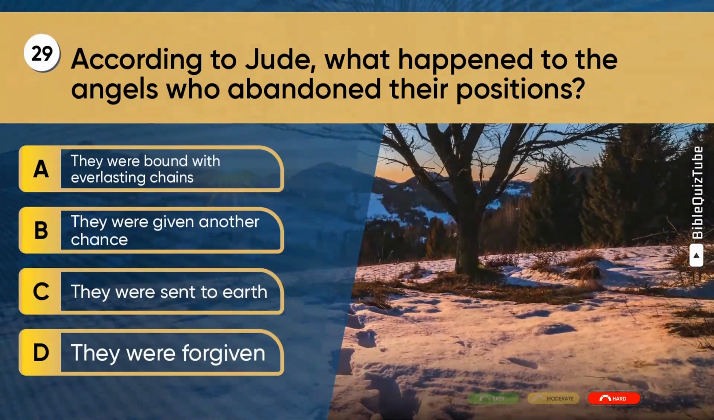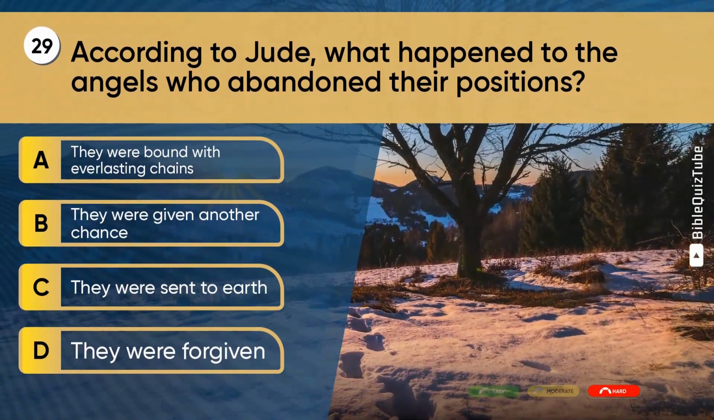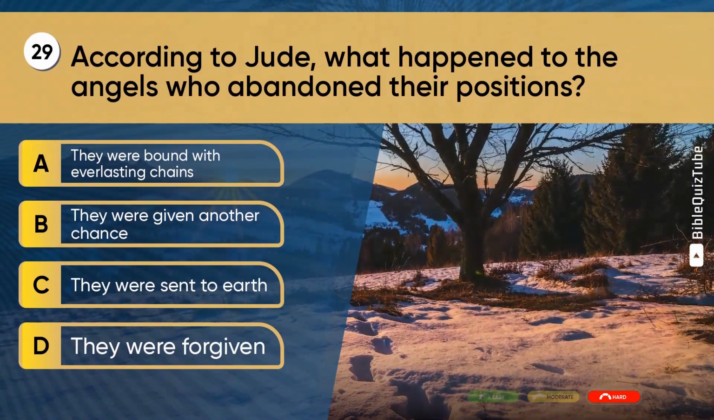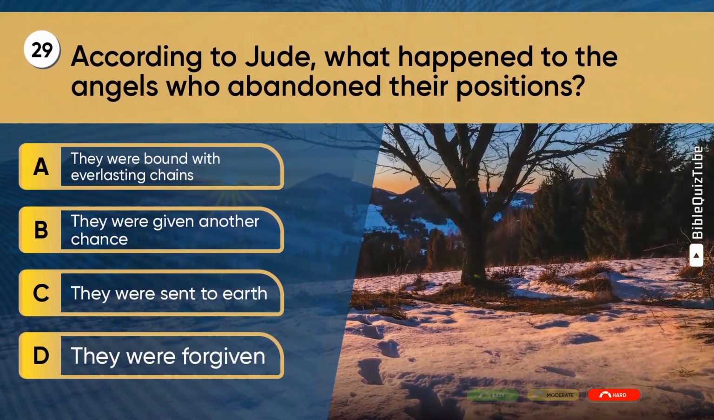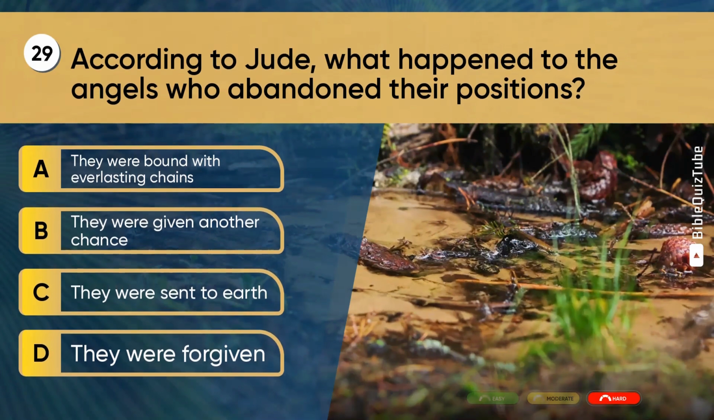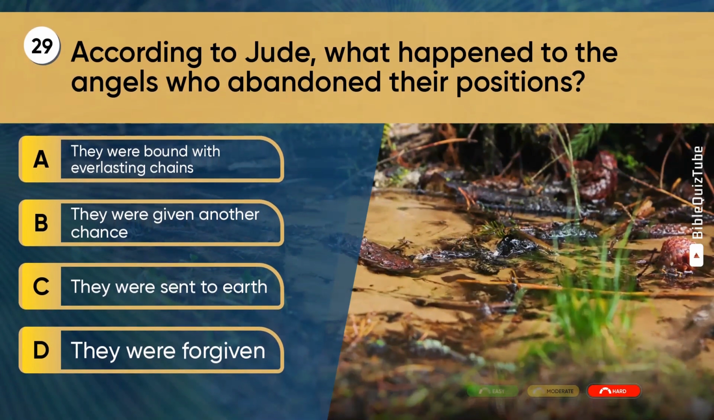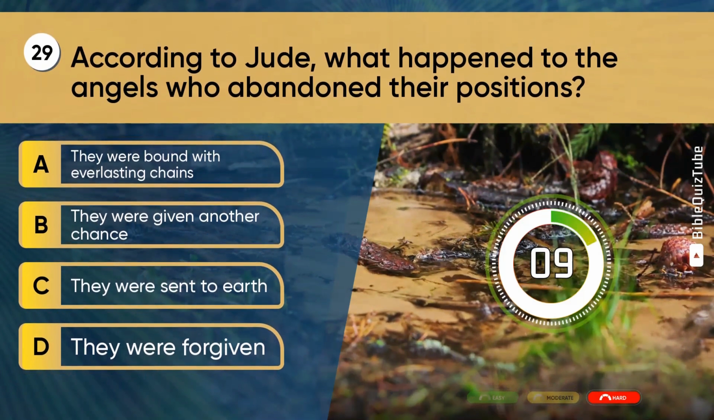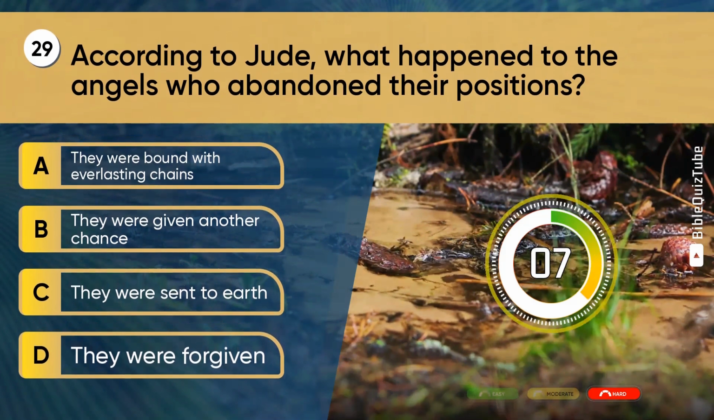Question 29. According to Jude, what happened to the angels who abandoned their positions? A. They were bound with everlasting chains. B. They were given another chance. C. They were sent to earth. D. They were forgiven.